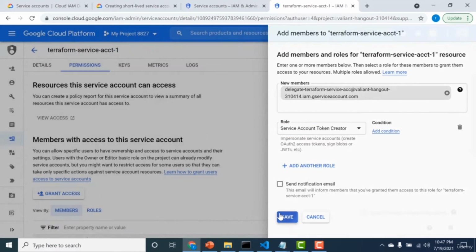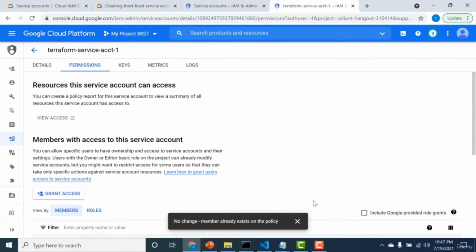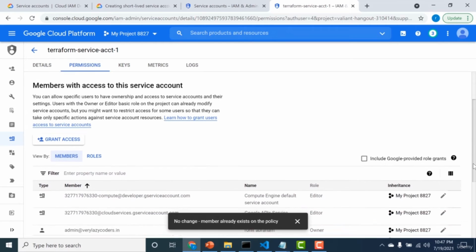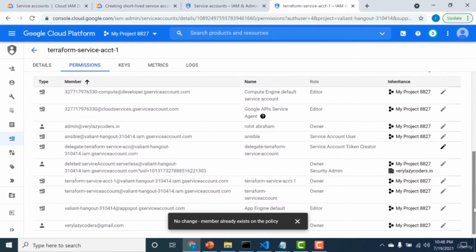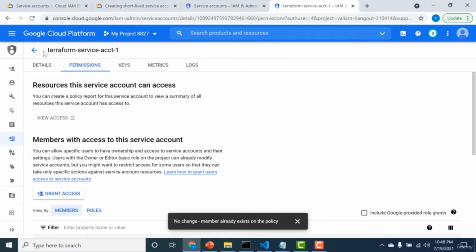I'll click on yes. And that's it. So what permission I have given is that this particular service account that I have created has the capacity to create a service account token for this particular service account, the Terraform service account.